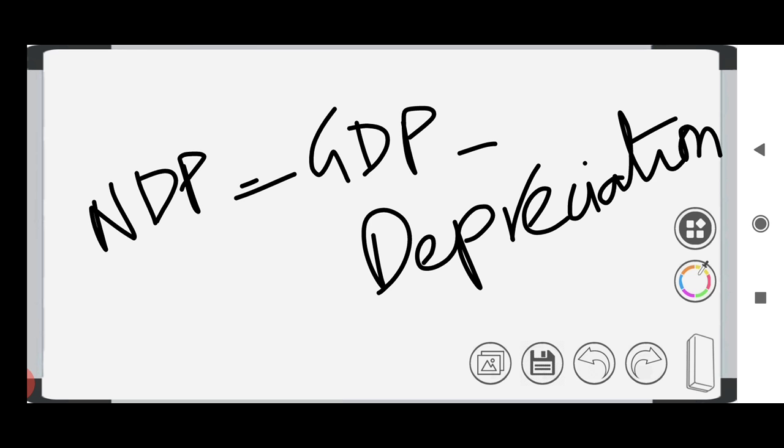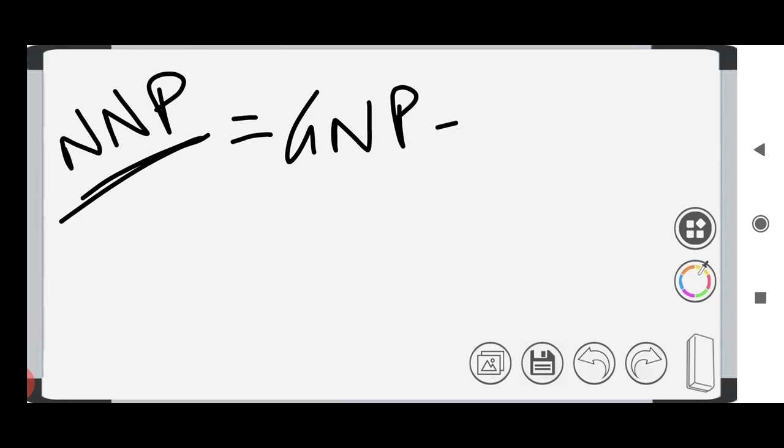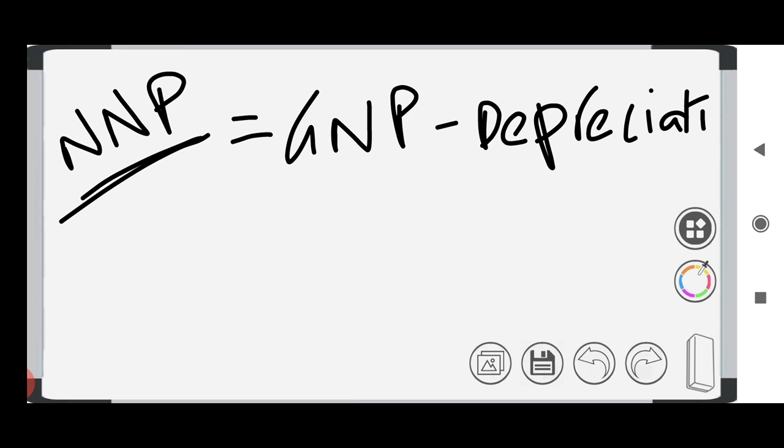Then we have another term called NNP. NNP is the net national product. It is calculated from the gross national product. So NNP means GNP minus depreciation, in which the gross national product is calculated and from that depreciation is subtracted. So that is NNP. This can be said in factor cost as well as market cost. Let us discuss that: factor cost as well as market cost.